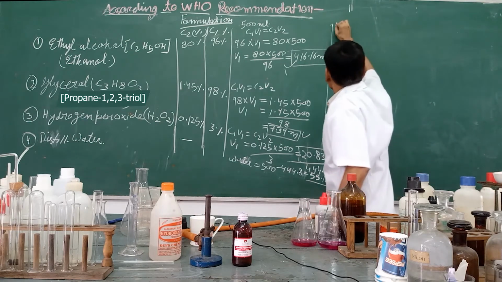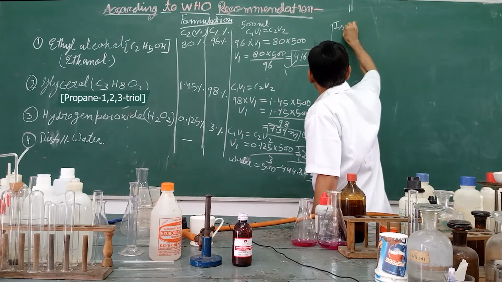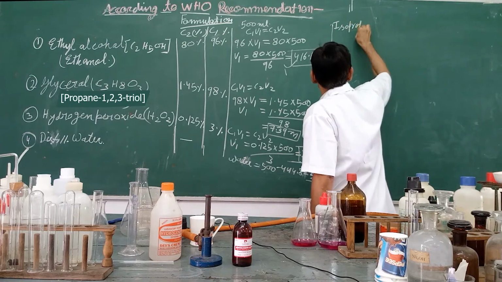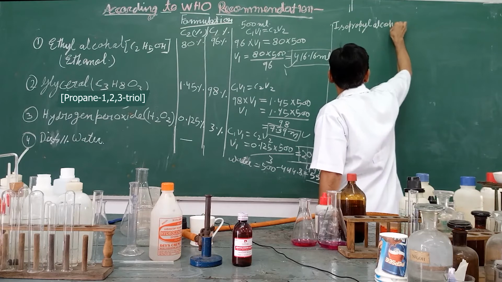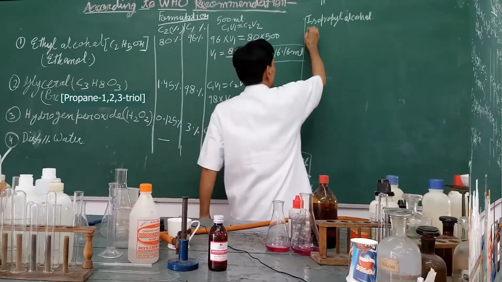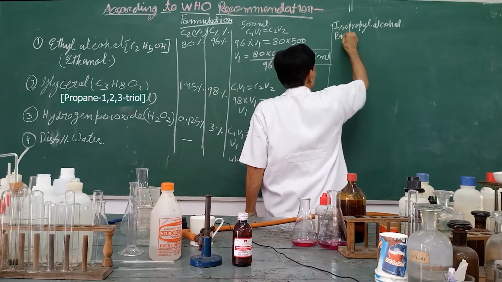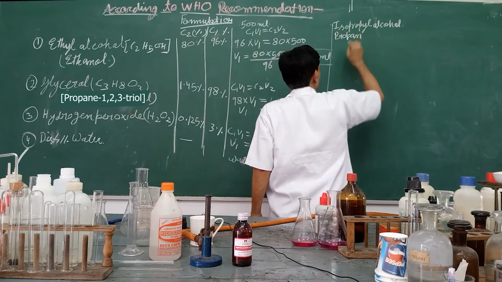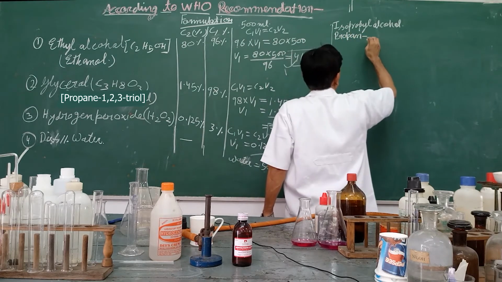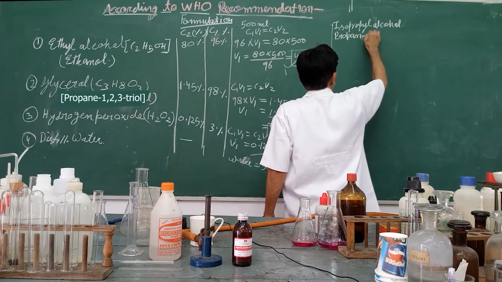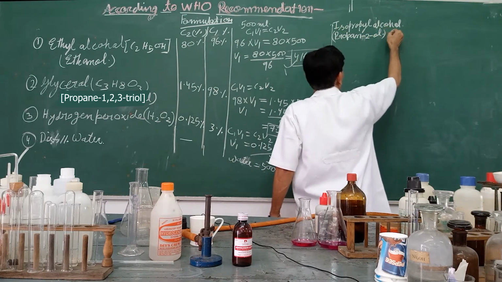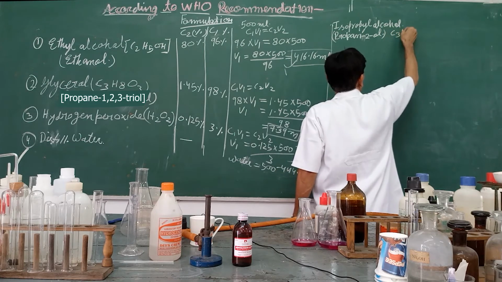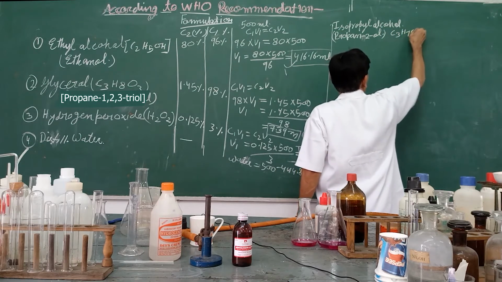Isopropyl alcohol based. Formula is propan-2-ol. Propan-2-ol, its formula is C3H7OH.